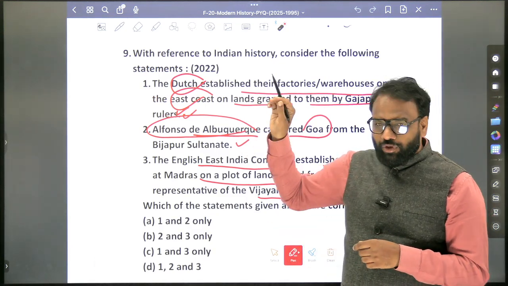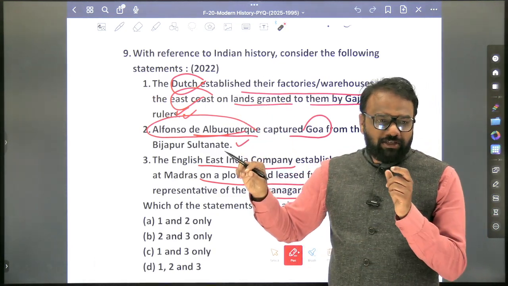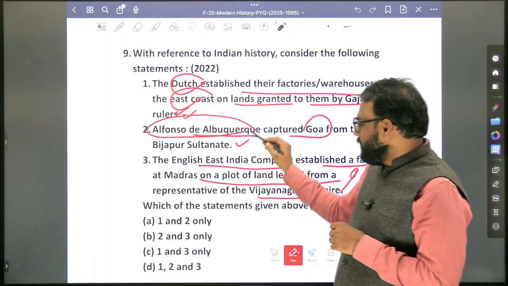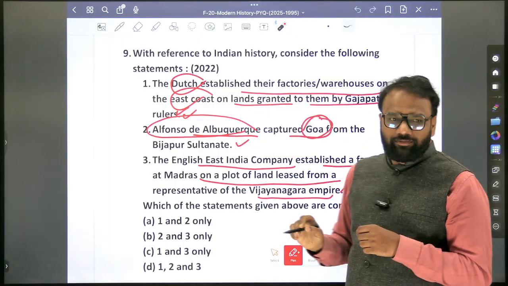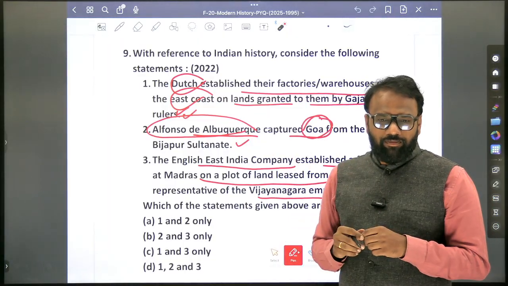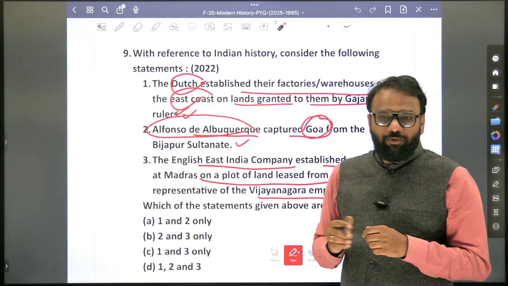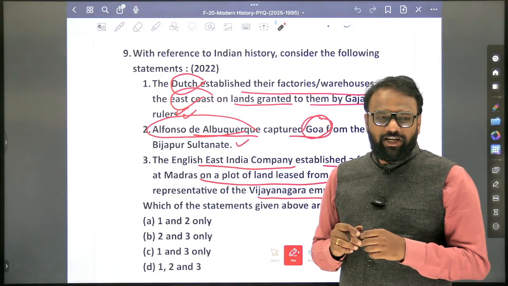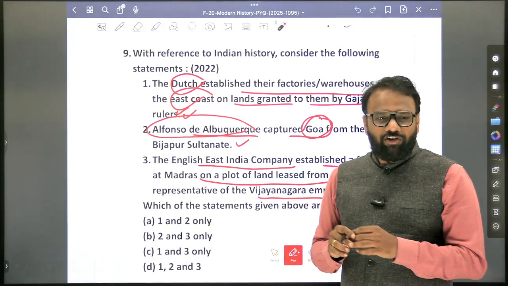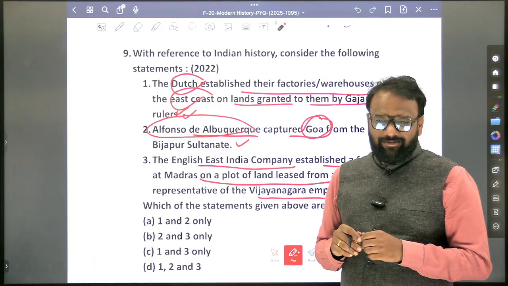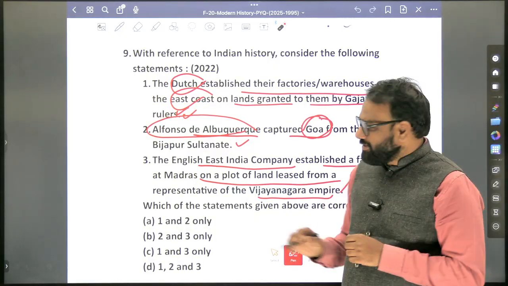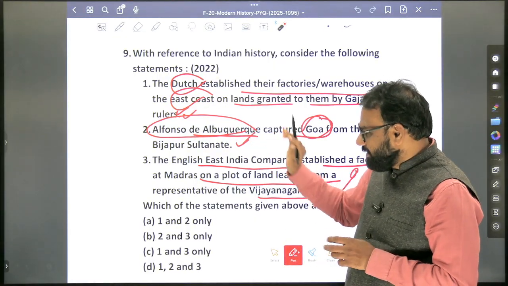Hence, when it comes to the Portuguese, Albuquerque is a very important personality. So he captured Goa. From whom did he capture it? From the Vijayanagara Samrajya, or from Delhi Sultans, or from Bijapur Sultans? From Bijapur Sultans. So this second statement is correct.